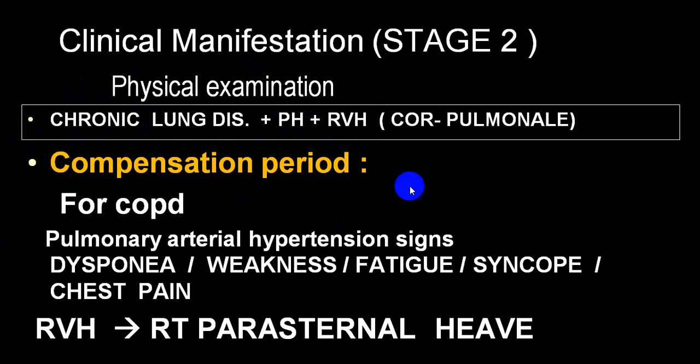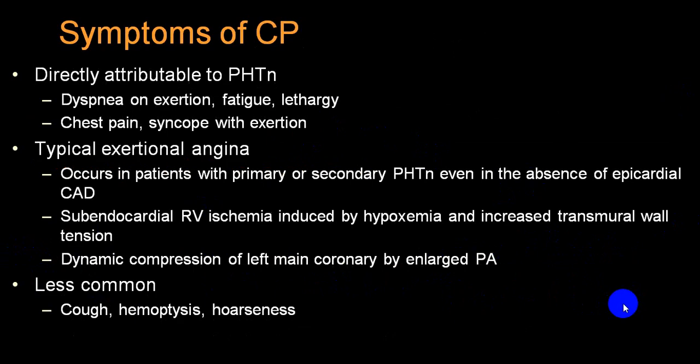So these will be the common symptoms. The person will have persistent dyspnea, weakness, fatigue. Sometimes a person with severe pulmonary hypertension can have syncopal episodes, chest pain. So these will be some of the symptoms and signs, so you try to look for that.